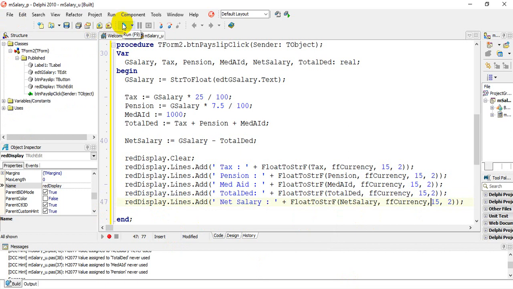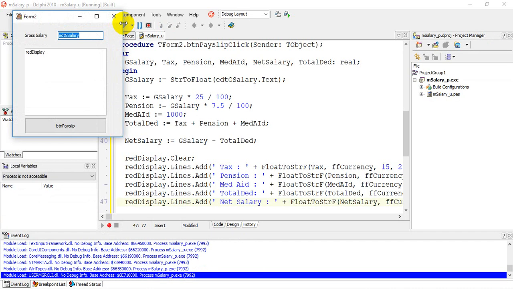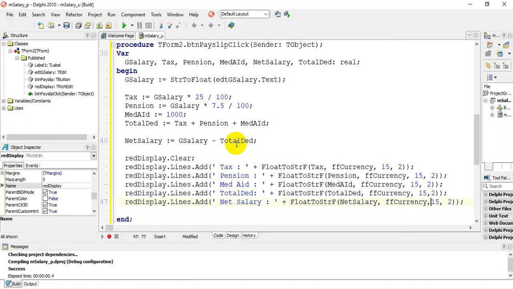And if I run this program now, let's look at what happens. So if I type in 10,000 Rand, if you got your calculators out, 25% of 10,000 is 2,500, 7.5% will be 750, medical aid is set at 1,000, total deductions is 4,250, and your net salary is 10,000 minus 4,250 Rand, giving you 5,750. It seems to be working like a charm. Okay, thank you. I hope you understood that program.